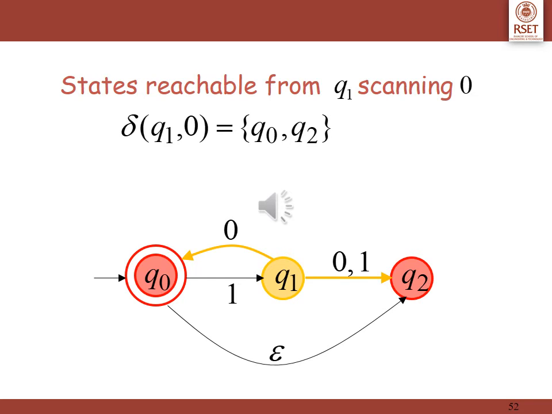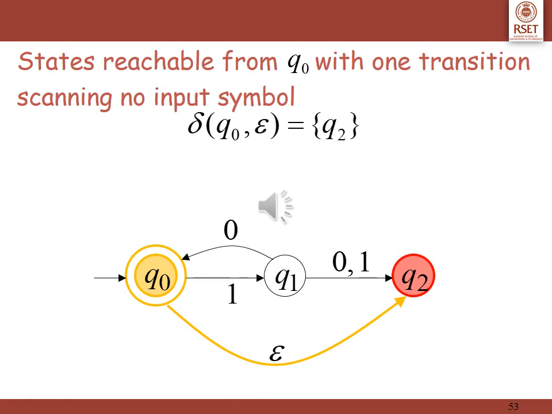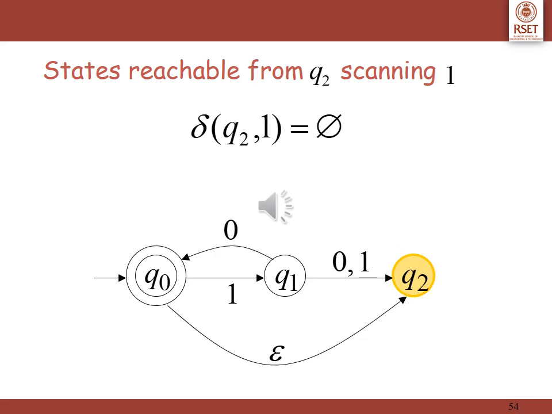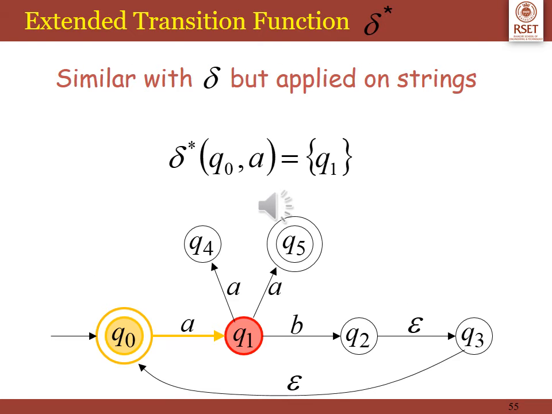You can see the yellow lines. For Q1 on 0, there are two options. One, it goes to Q0, the other it goes to Q2. Therefore, we write delta Q1 0 is equal to Q0, Q2. Now, what is delta Q0 epsilon? Delta Q0 epsilon is equal to Q1, and delta Q2 1 is a transition which is not defined, hence we write it as the null set.